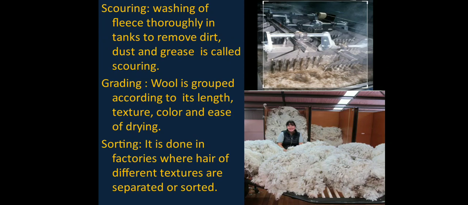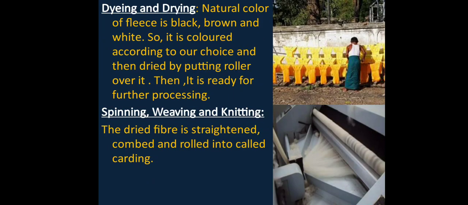And next comes the sorting. It is done in factories where hair of different textures is separated or sorted. Next comes the dyeing and drying. As you all are aware, the natural color of fleece is black, brown and white. So it is colored according to our choice and then dried by putting a roller over it, and then it is ready for further processing.